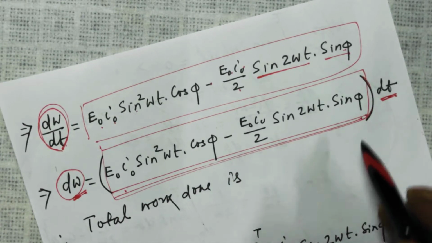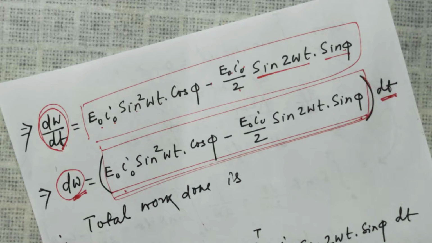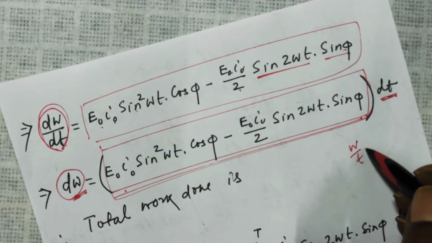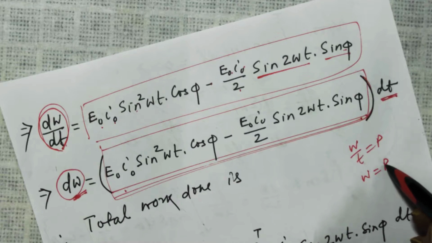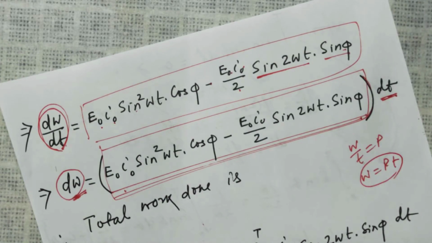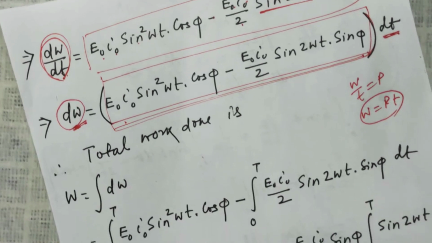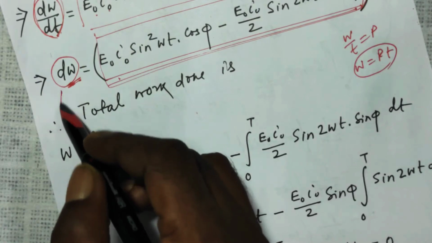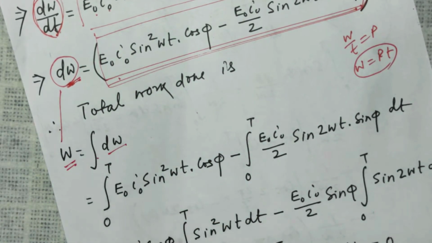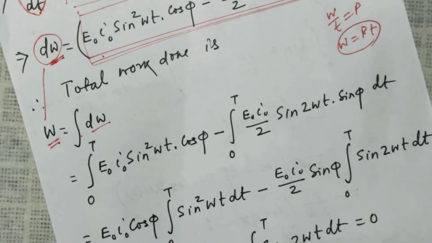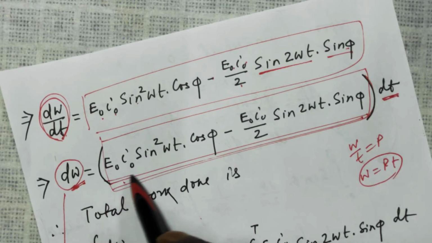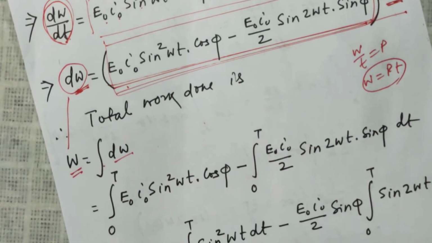If you consider this power to be constant for a very, very small time, then we can multiply the power with the time to find the work done, because work done by time is power. So work done is equal to power into time, right? So what is the total work done now? The total work done W will be the integration of the small work done dW. We are interested in the complete cycle, that is from 0 to t. So integration of this term from 0 to t.